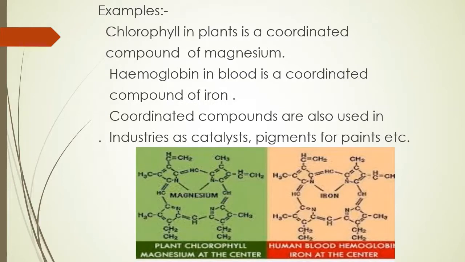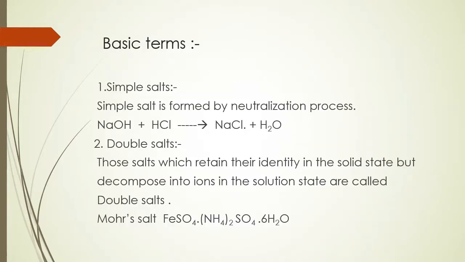For example, chlorophyll in plants is a coordination compound of magnesium. Hemoglobin in blood is a coordination compound of iron. These compounds are also used in industries as catalysts and as pigments for paints, etc. Now, before starting the detailed study of coordination compounds, we will discuss some basic terms first.